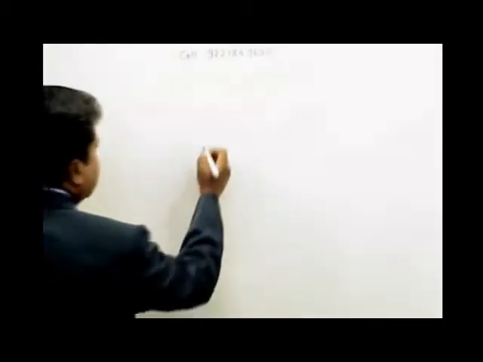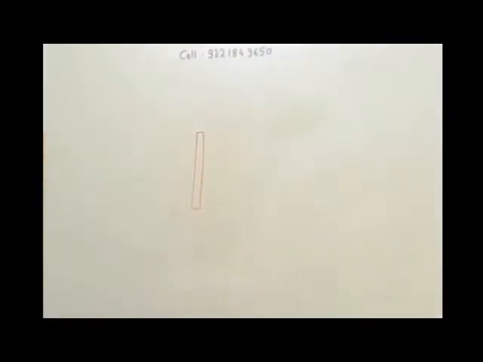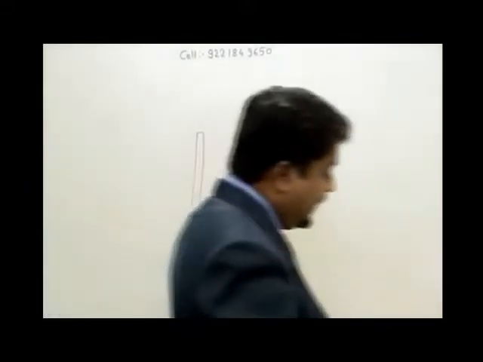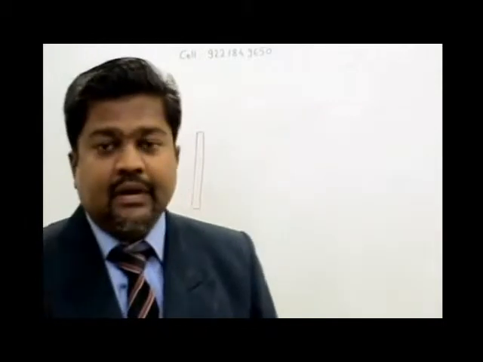Say there is a soft iron rod. When I use the word soft iron, it is pure iron. The amount of carbon is very, very less. Usually iron is extracted in pure form, and that is soft iron.